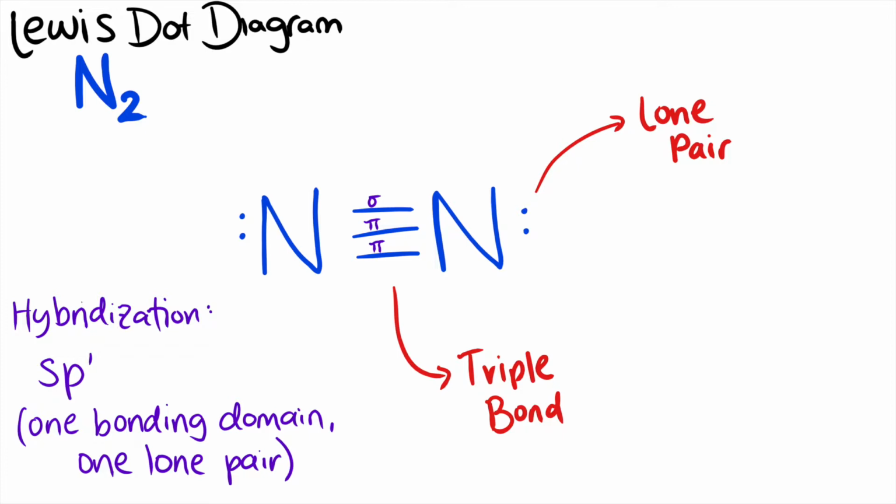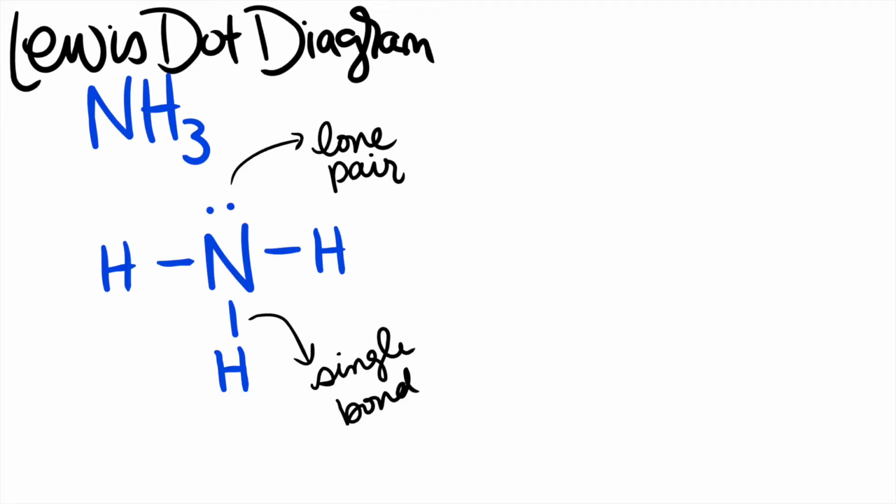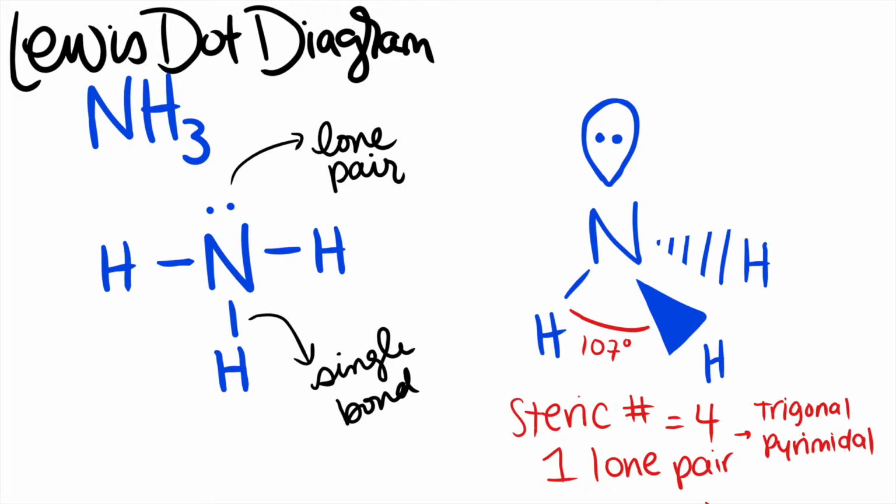Under valence bond theory, the triple bond consists of one stronger sigma bond and two weaker pi bonds. The second reactant, H2, consists of two hydrogen atoms bonded with a single bond, each with no lone pairs. Ammonia has three hydrogen atoms single bonded to one nitrogen atom, as shown in its Lewis dot diagram.